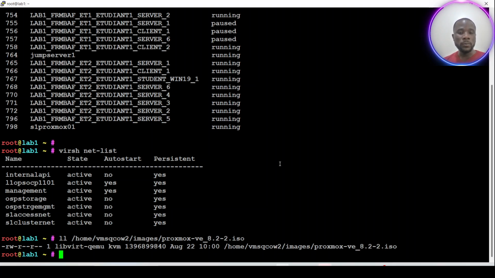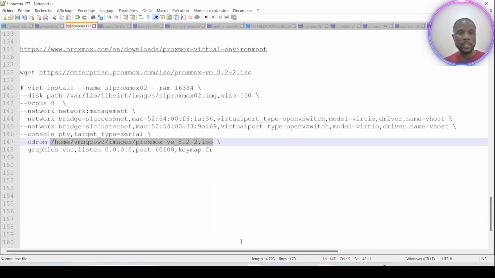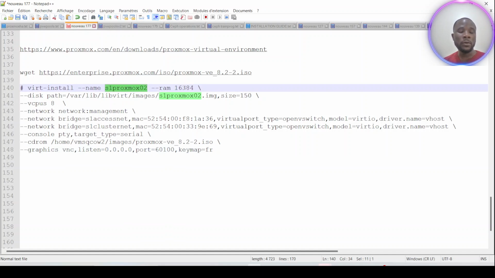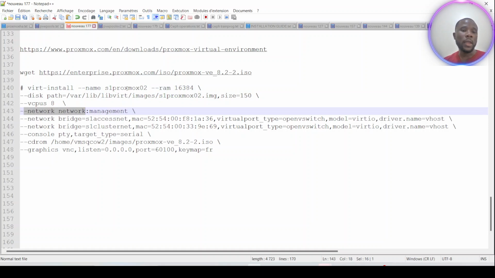The next step is this command that I intend to use for the deployment. Through the virt command, I will say virt-install, the name of the host that I intend to deploy, and the amount of RAM: 16 gig of RAM I intend to use, and 8 virtual CPUs, and the network on which I intend to connect this particular node.